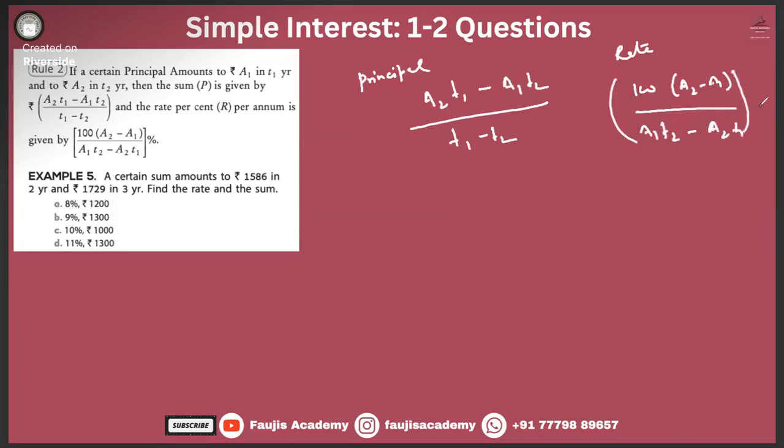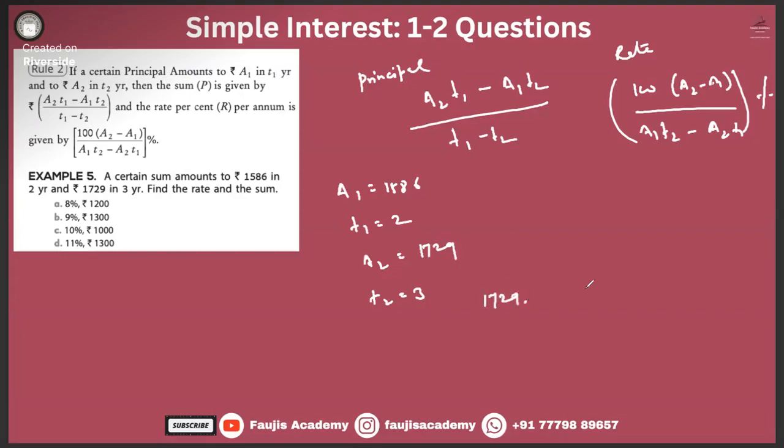Look, buddy, honestly, I hate all these variables. You do one thing, the example that they have given over here, let me do it for you. A certain sum amounts to 1586 in 2 years. So that means A1 is 1586, T1 is 2, A2 is 1729, T2 is 3 years.